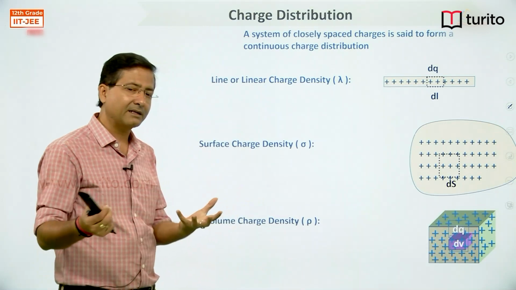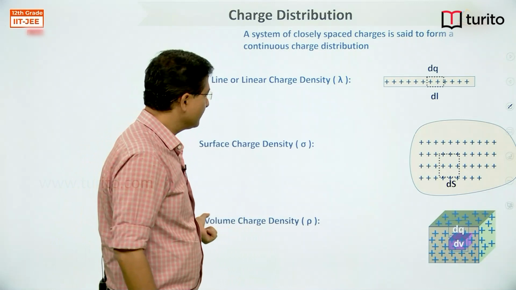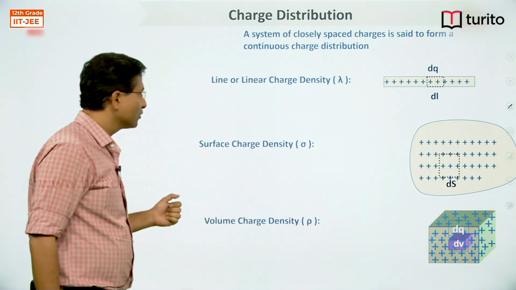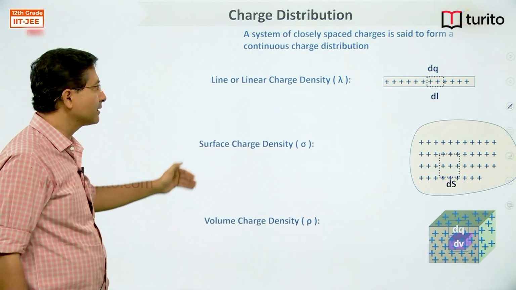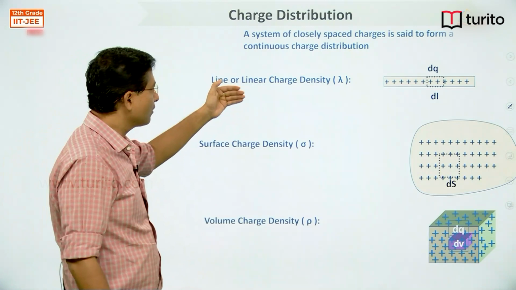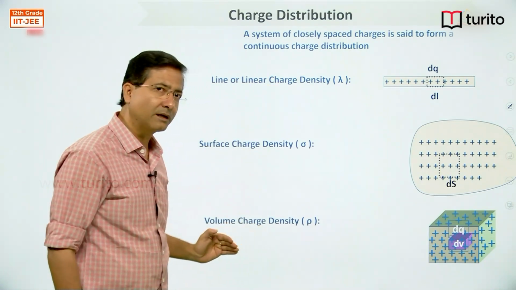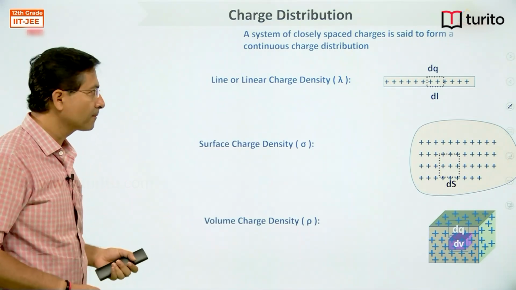Or over a conducting disc, if I give charge, then charge will be distributed. Similarly, charge can be distributed over volume. So depending on the way charge is distributed, we define terms called linear charge density, surface charge density and volume charge density. So there are three types of charge densities, right?